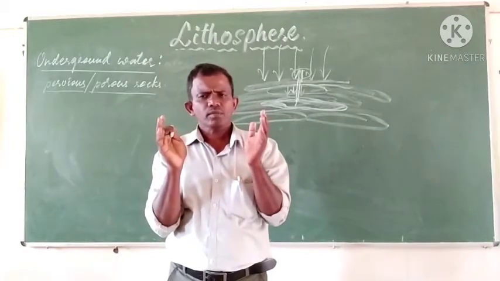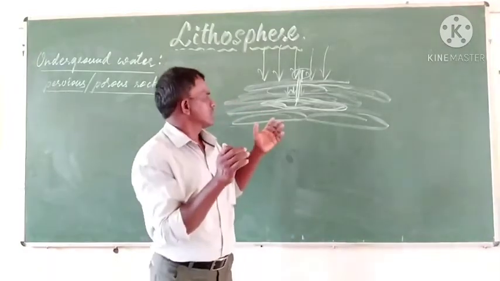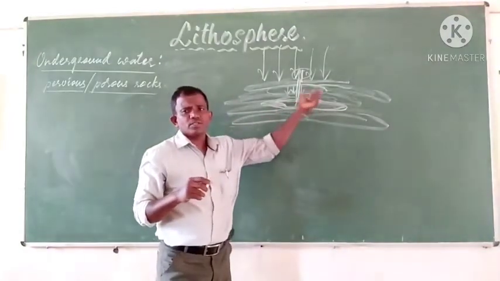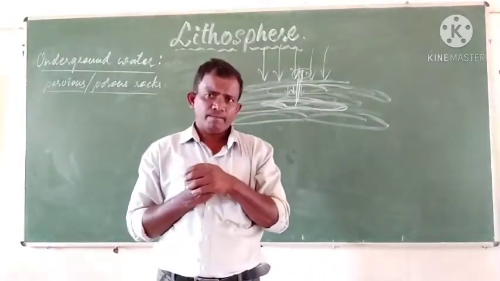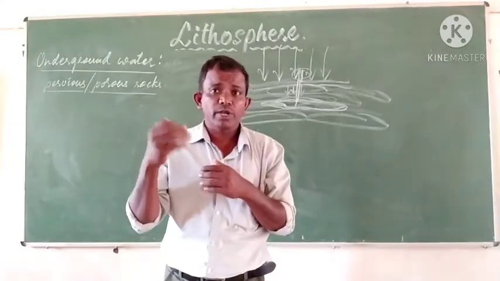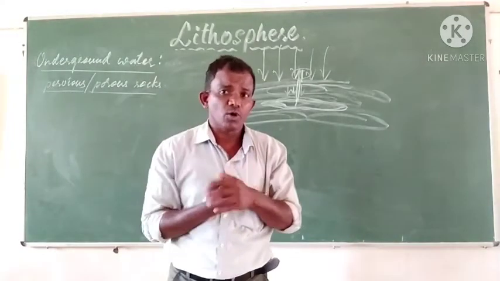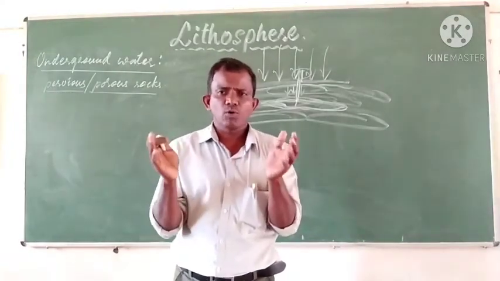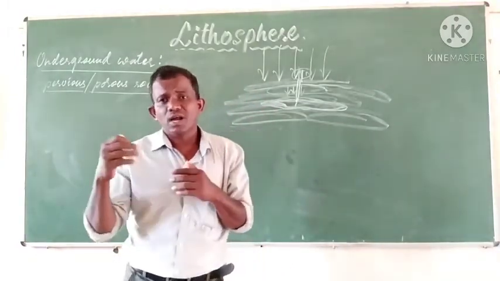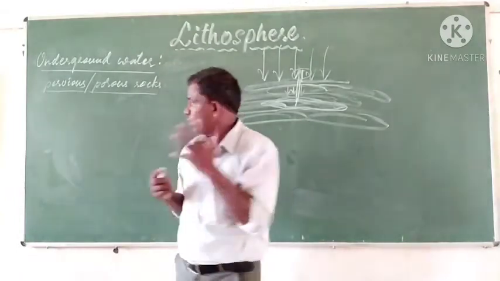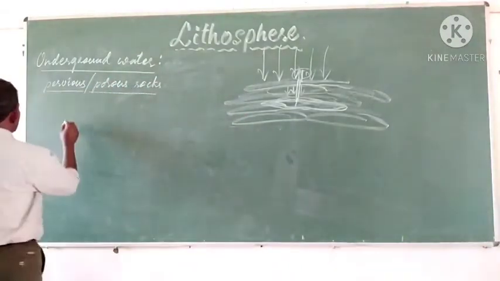At some places the water comes out by itself. The underground water comes out naturally without pumping it out. Wherever the underground water is stored in large quantity, naturally it starts coming out, which we call a spring.